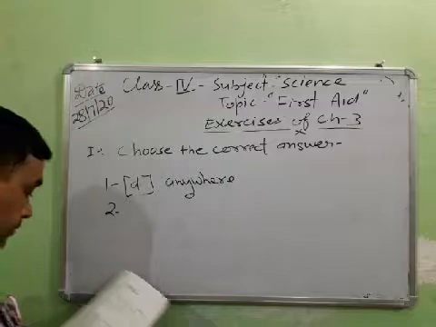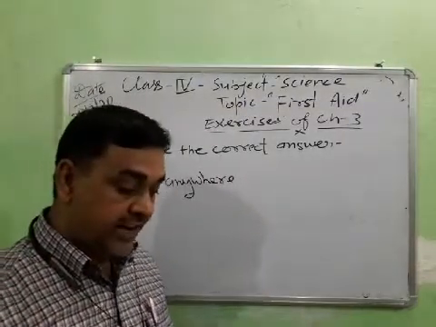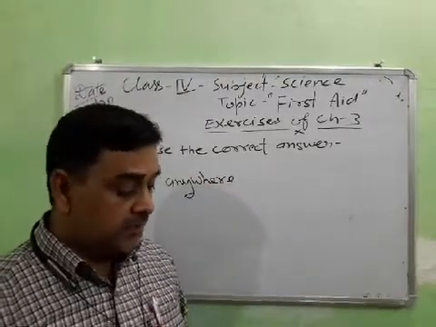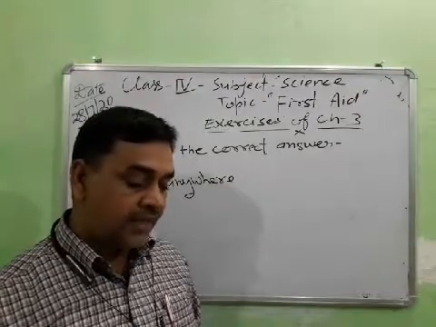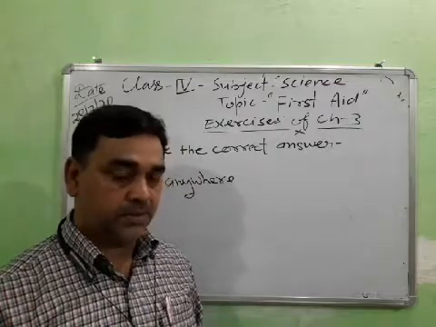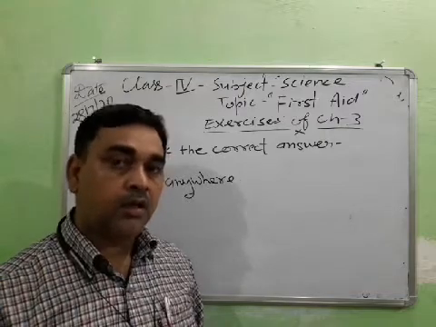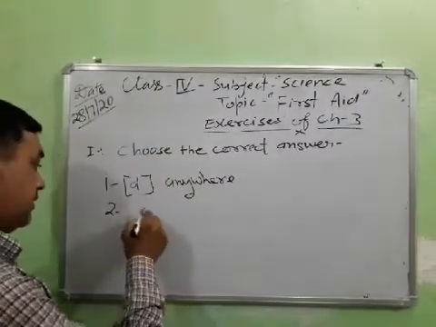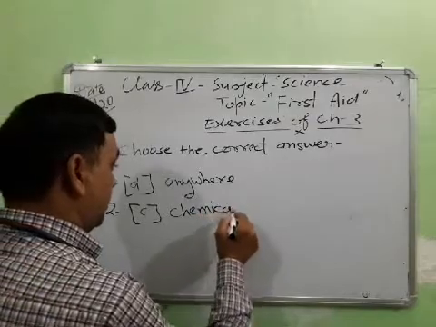Second, detergents, disinfectants or insecticides are harmful because they contain: germs, no; insect, no; chemical, yes; dirt, no. Because these are chemicals. These contain chemicals which kill the germs and the weeds in the crops. So these are chemicals. Answer number C, chemicals.